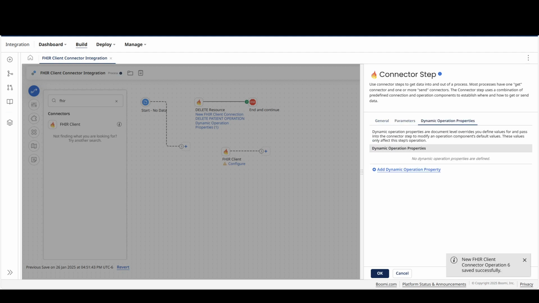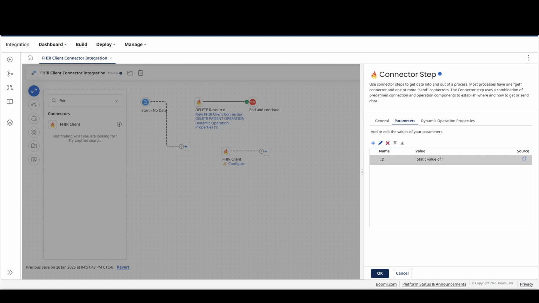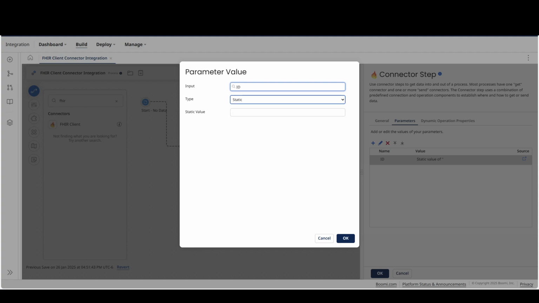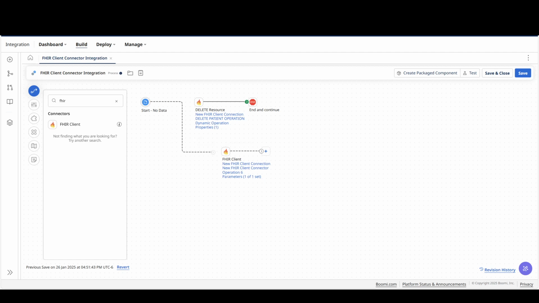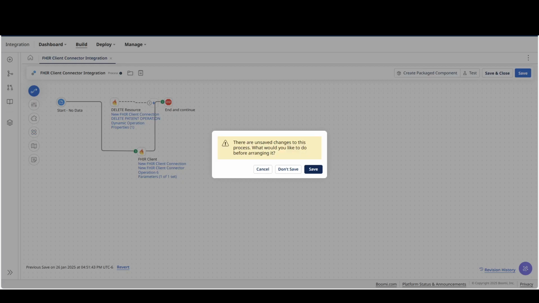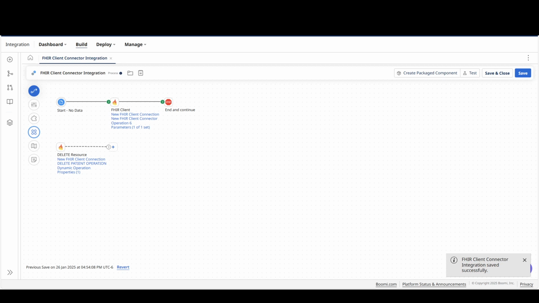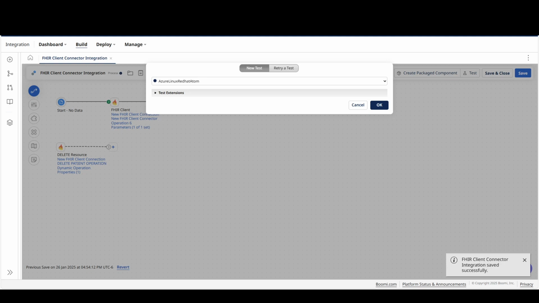Let me pass the entity ID here. I'll have the entity ID as a dynamic process property. I'll give the property name as ID. Hit OK. Let me select these shapes. I'll just arrange the shapes here. Hit test. Okay, hit save.